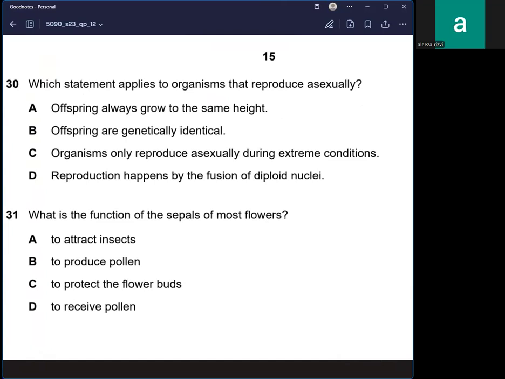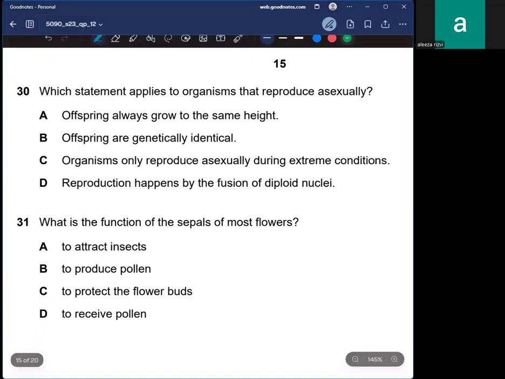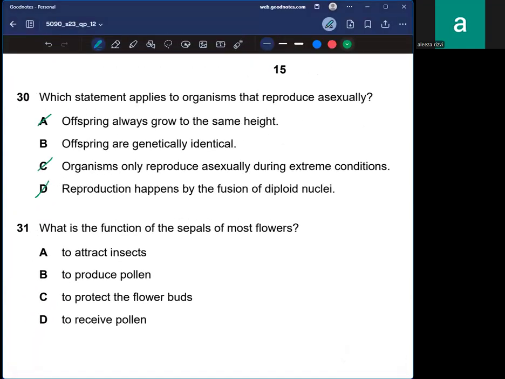Organisms only reproduce asexually during extreme conditions. No. The reproduction happens by the fusion of diploid nuclei. No, this is also incorrect. A, C, and D are incorrect. B is correct.